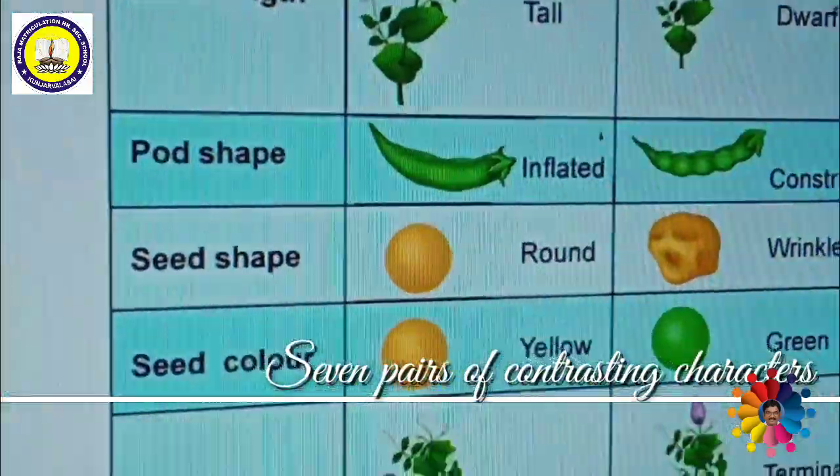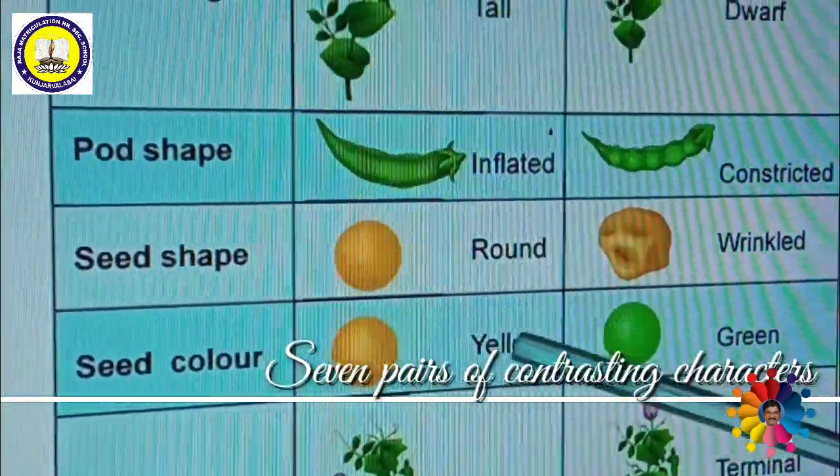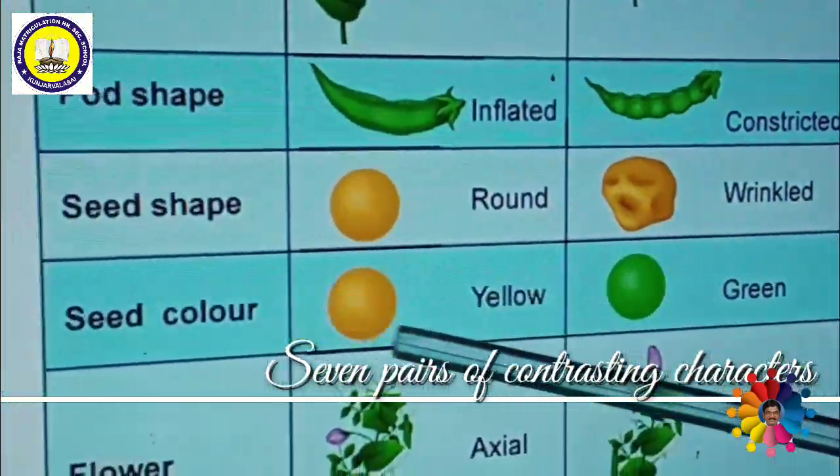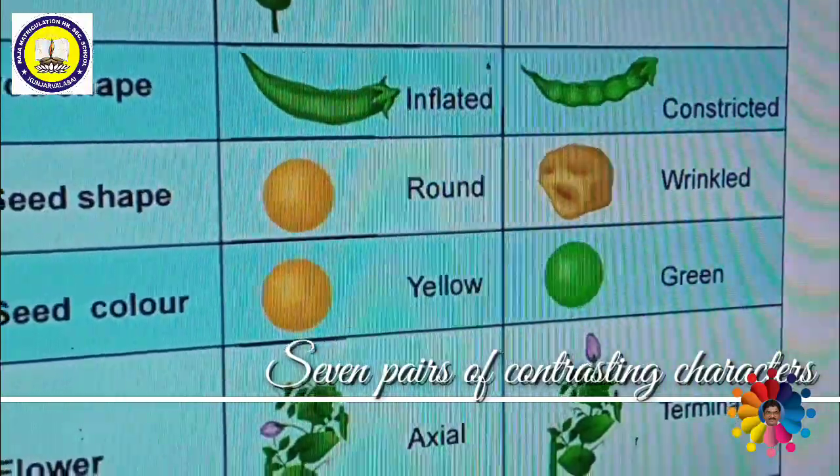Next one is seed color. Some of the seeds are yellow in color, some of the seeds are green. Here yellow color is dominant over green color.